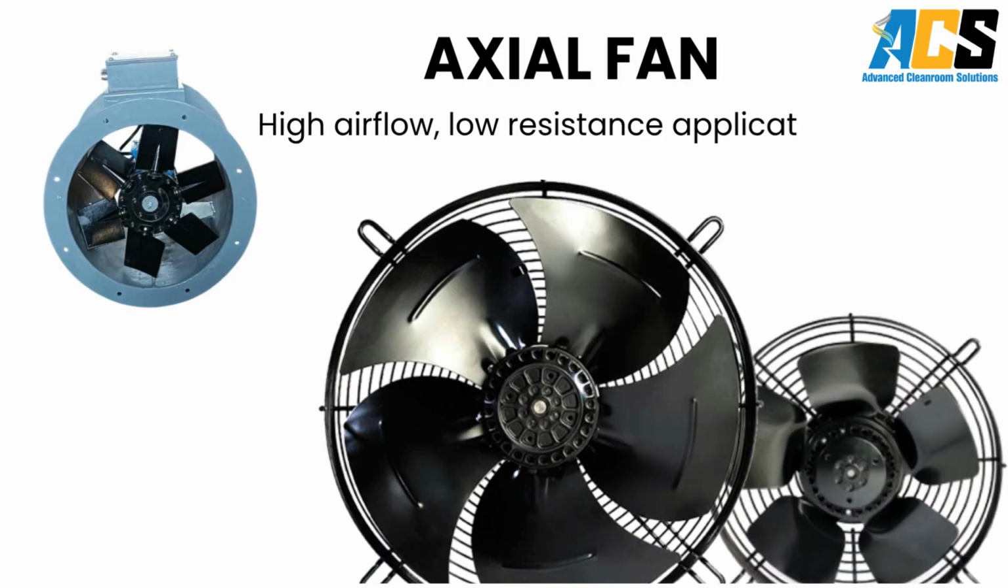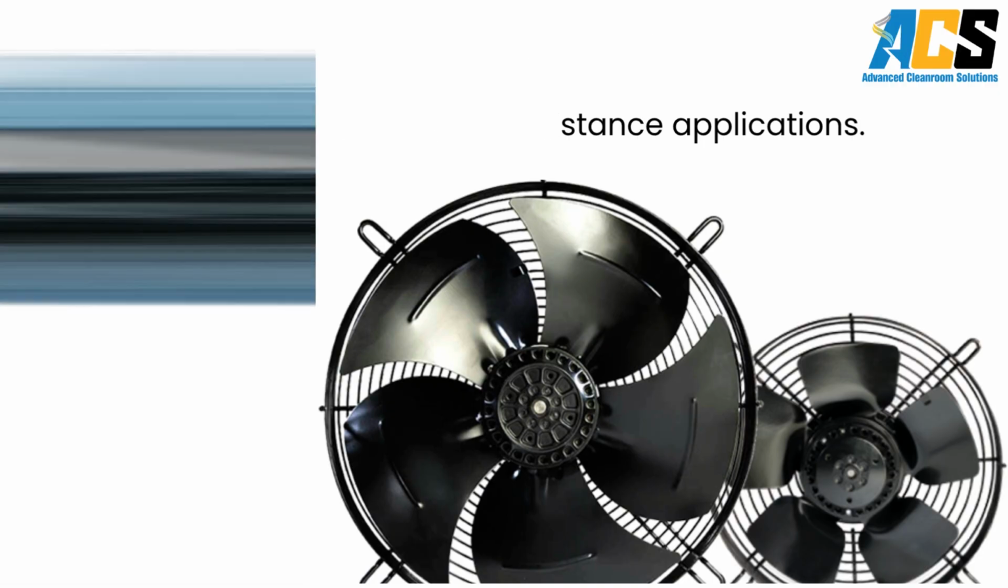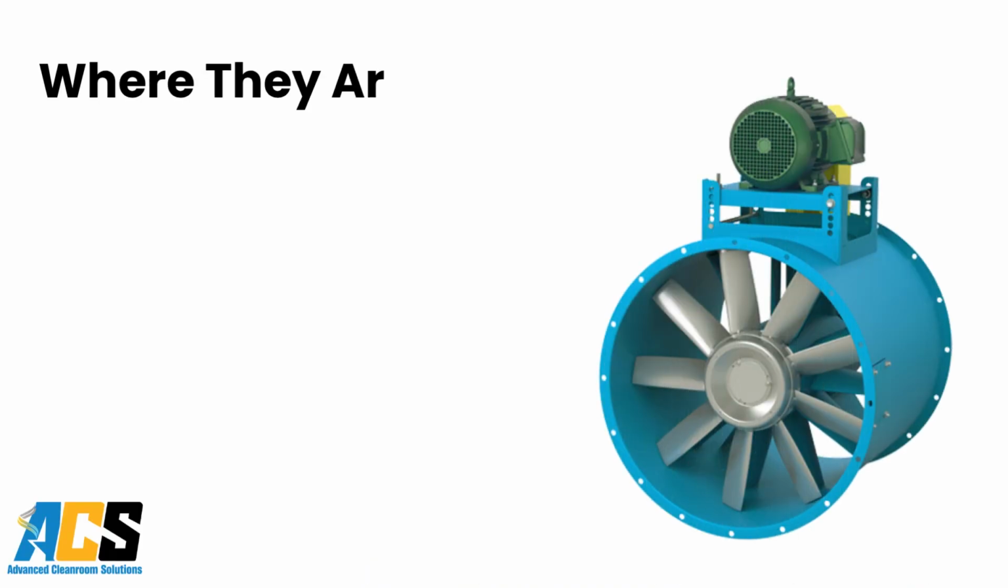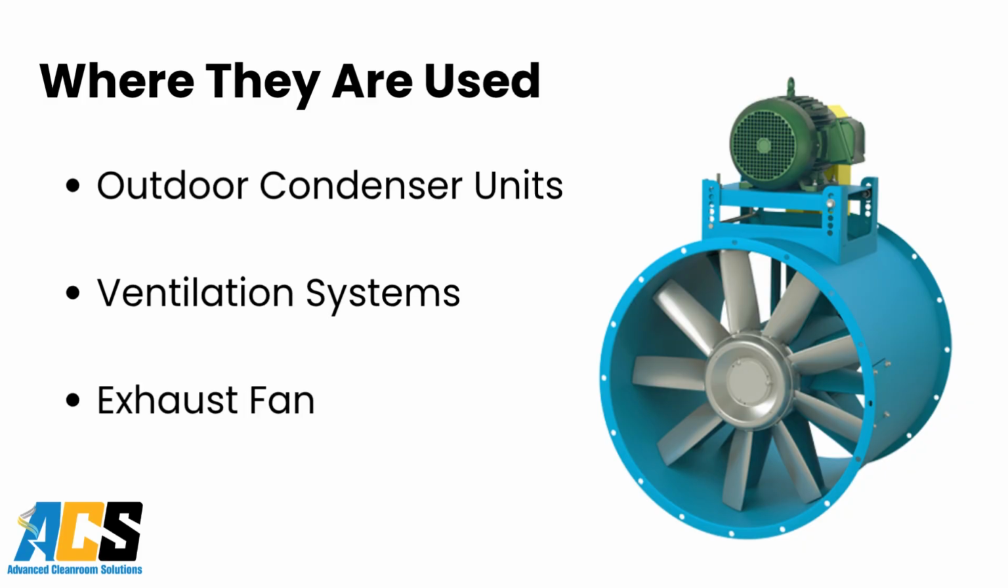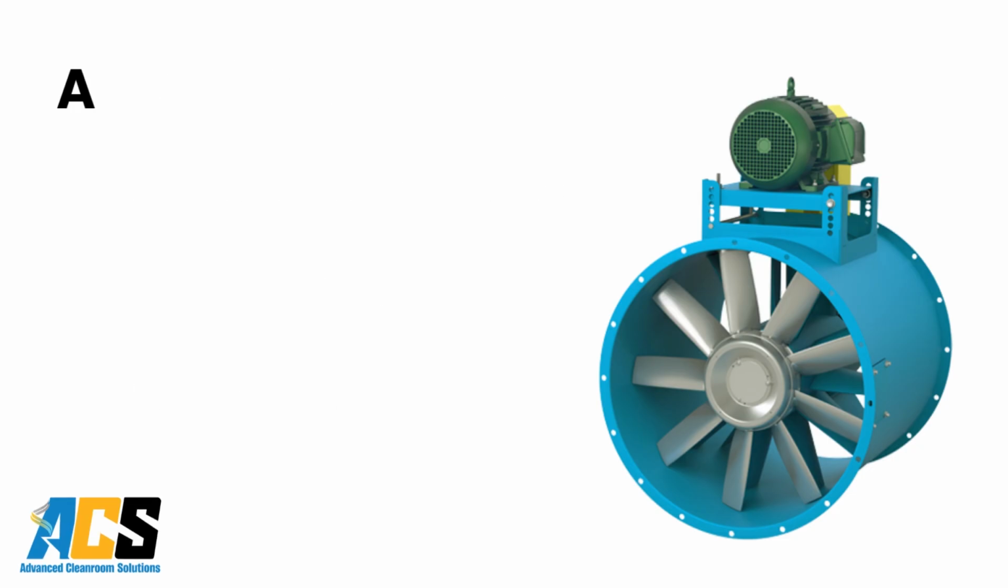Axial fans move air in a straight line, parallel to the fan shaft. These fans look like propellers and are commonly used where large airflow is needed, but pressure is low. Where they are used: outdoor condenser units, ventilation systems, exhaust fans.